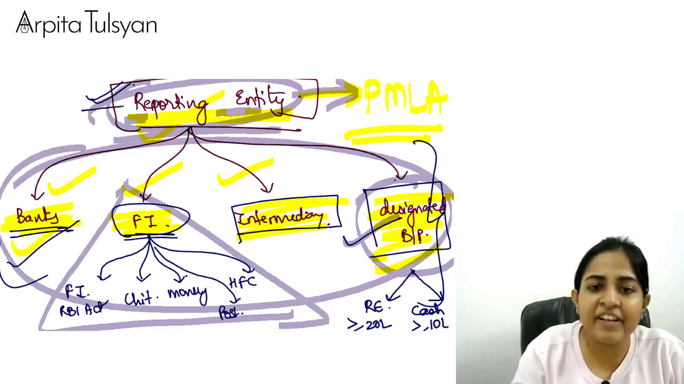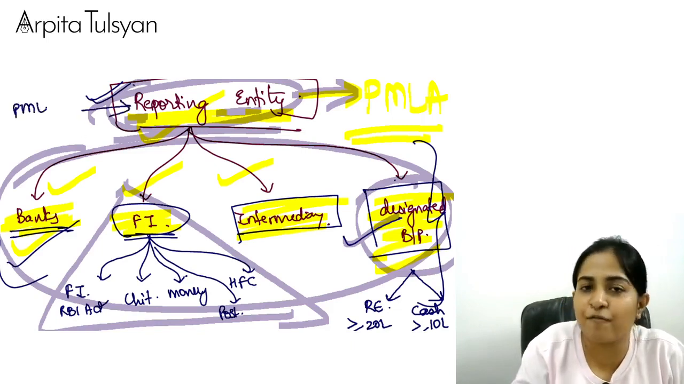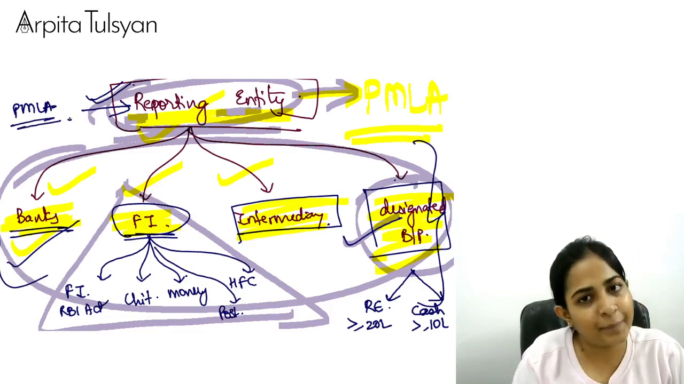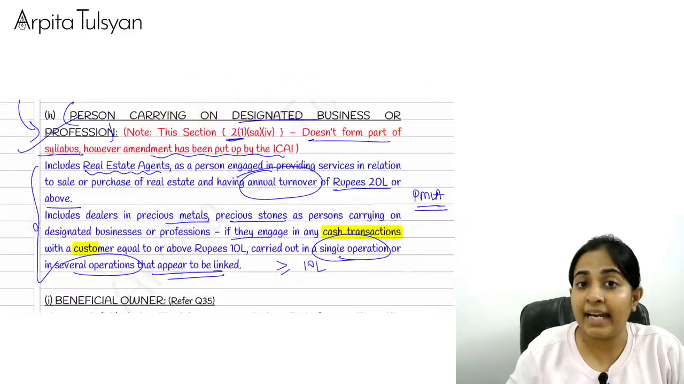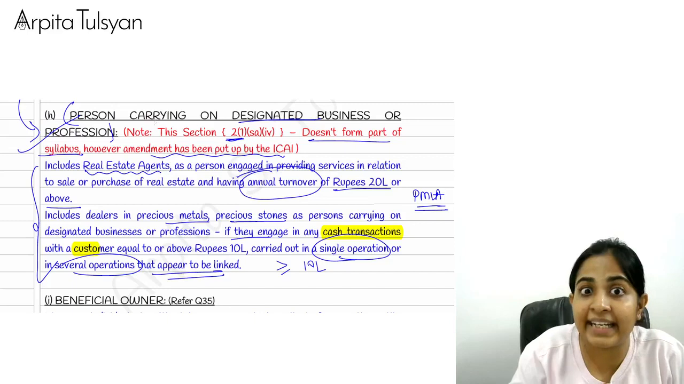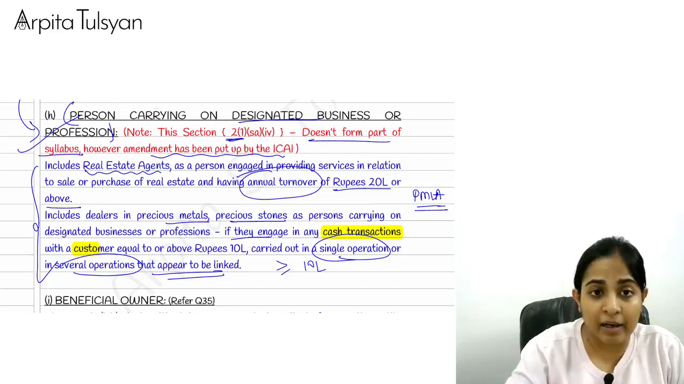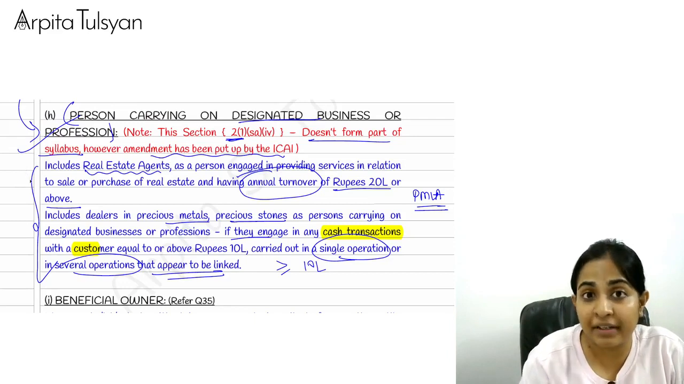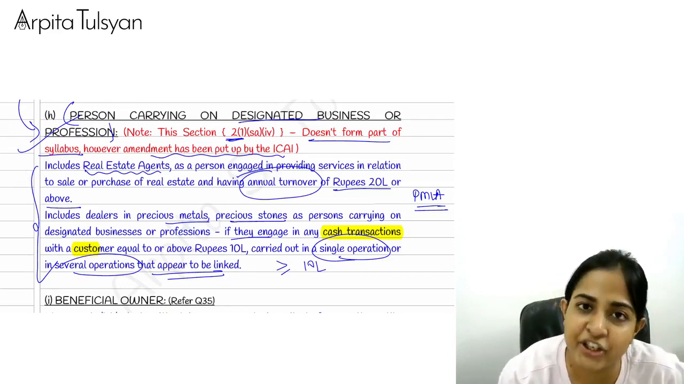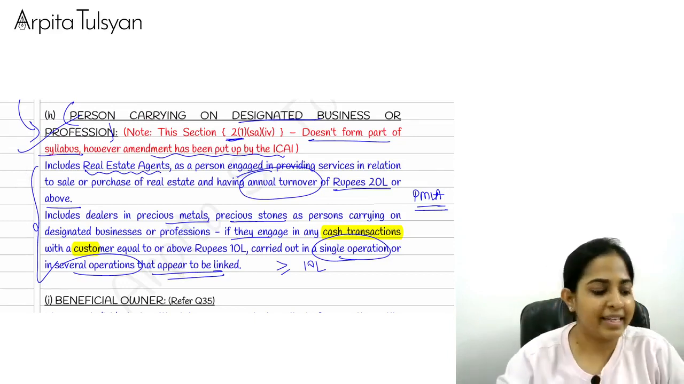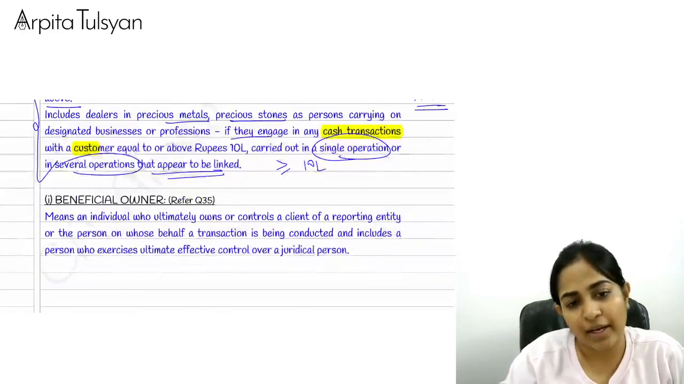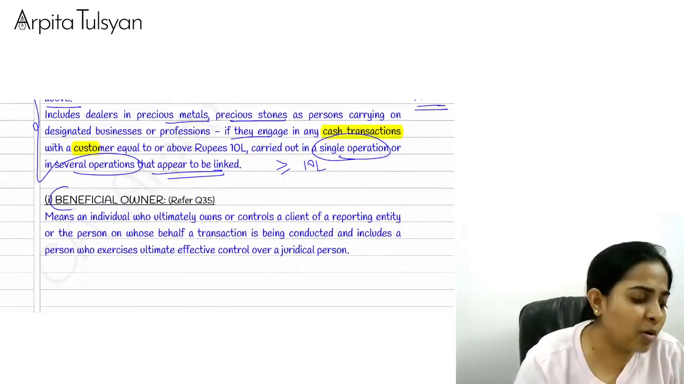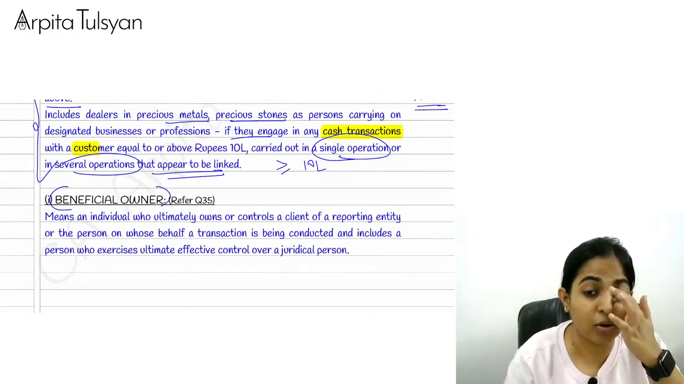Yes. And if he is a reporting entity, then the provisions of PMLA will be applicable. Okay, just try to understand, we have not done the entire definition of this person carrying on designated business or profession. We have just done the amendment because we do not have the entire definition in our syllabus. Yes. And the last one is a basic term called as beneficial owner.